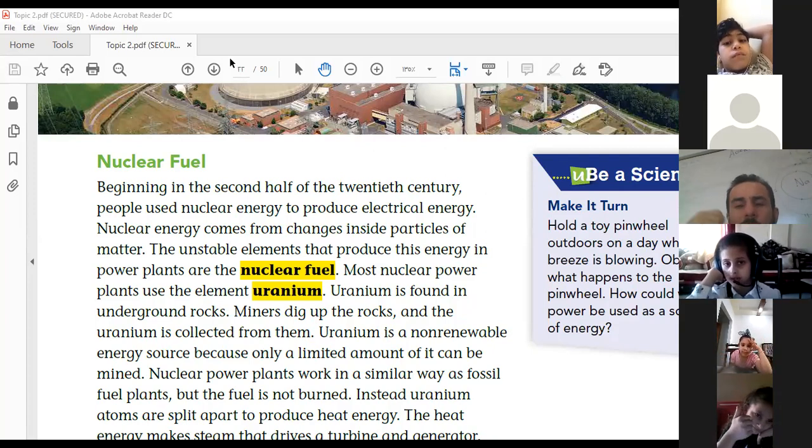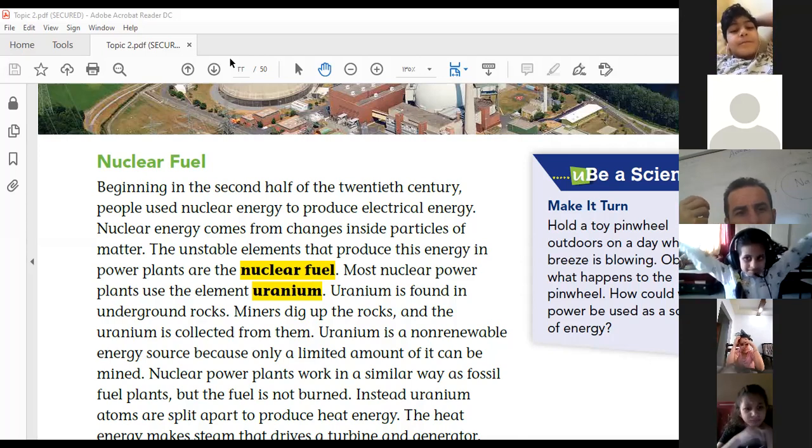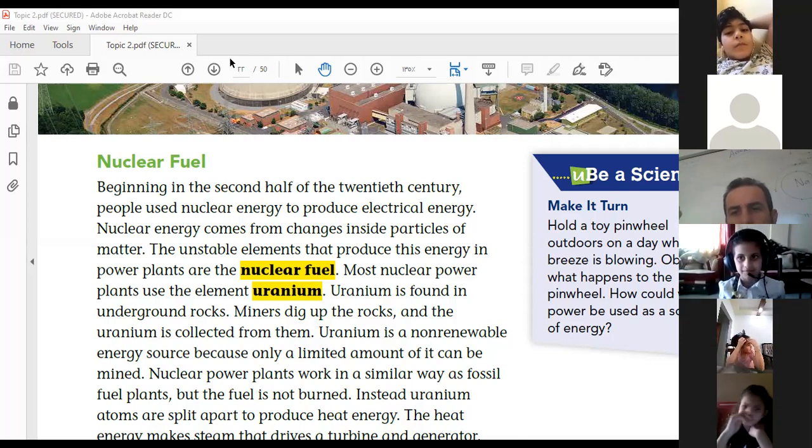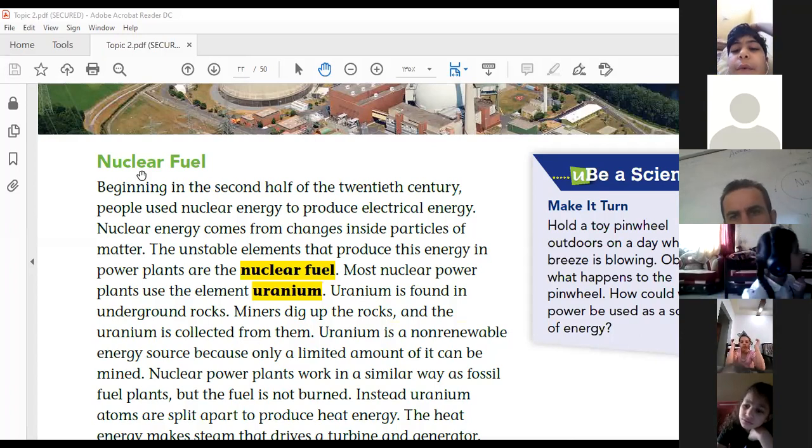Okay, who knows what nuclear fuel means in Arabic? I don't know. No. Nuclear means nuclear energy, nuclear fuel. Okay.